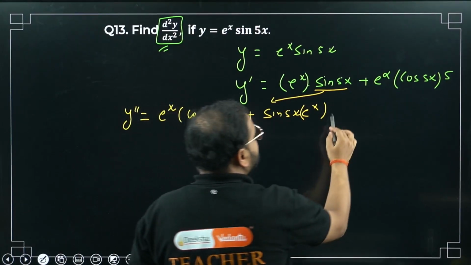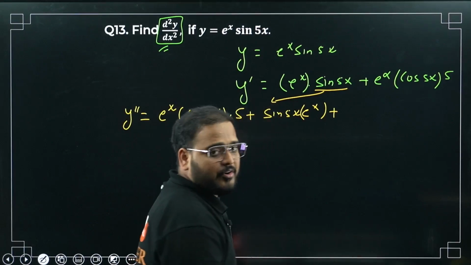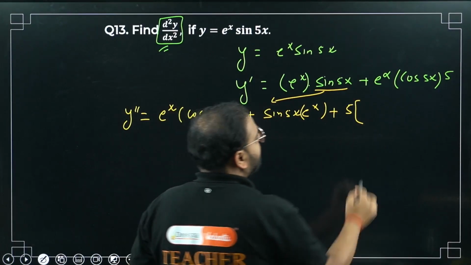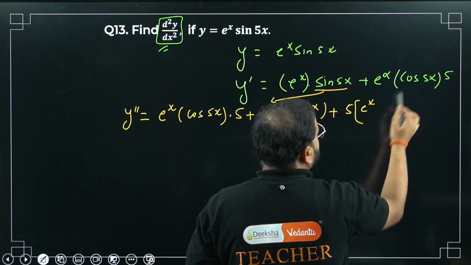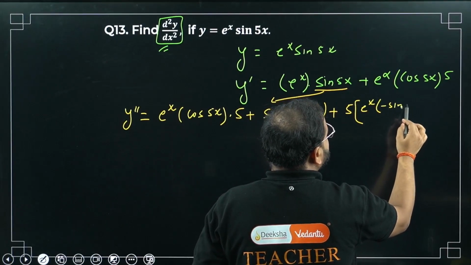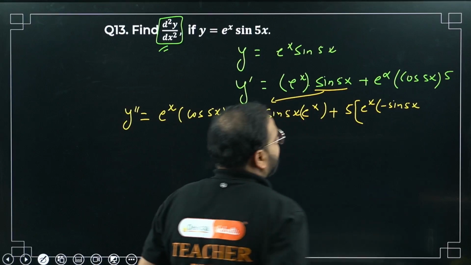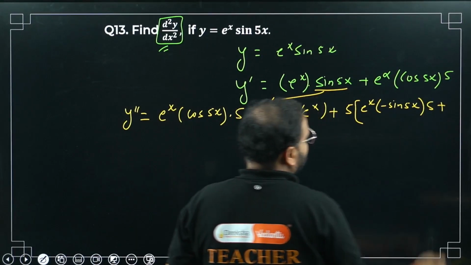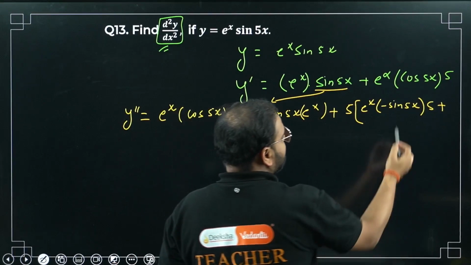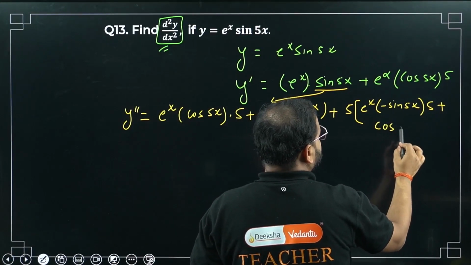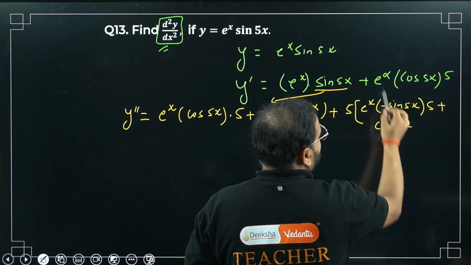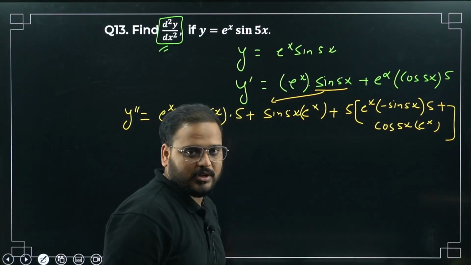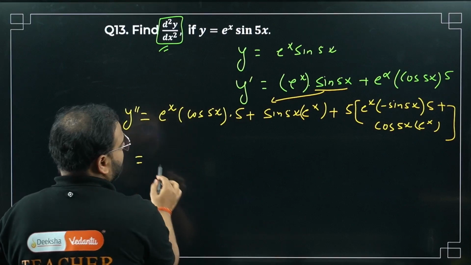For the second part, please check. I have 5 a constant, so I'll keep the 5 outside. For e power x, this will be e power x only. For cos 5x, I'll have minus sin 5x times 5, plus. This time I'm going to keep cos 5x as it is, and differentiate e power x, which is going to be e power x only. Okay, great. Check here what I'm getting.